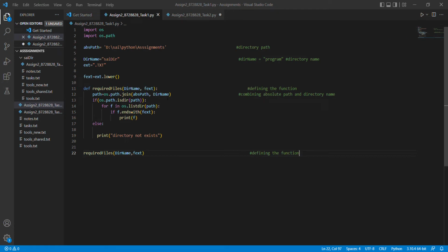Good morning. Today I am here to explain Python programming about text files, searching text files. Here we have two tasks.